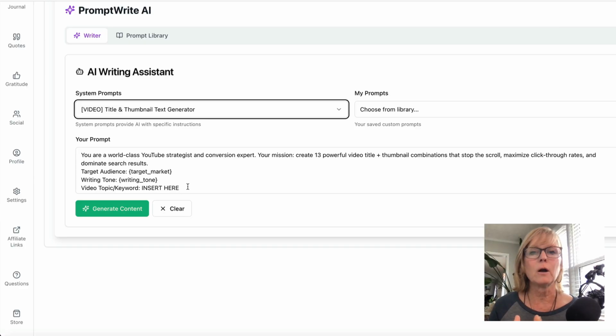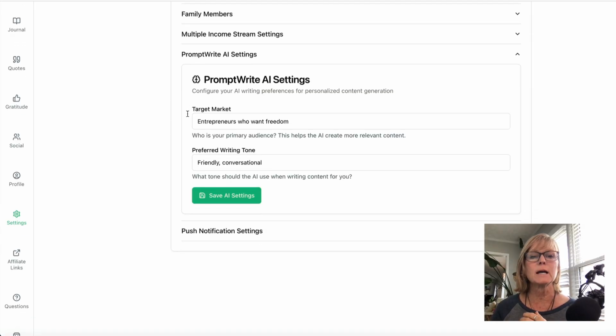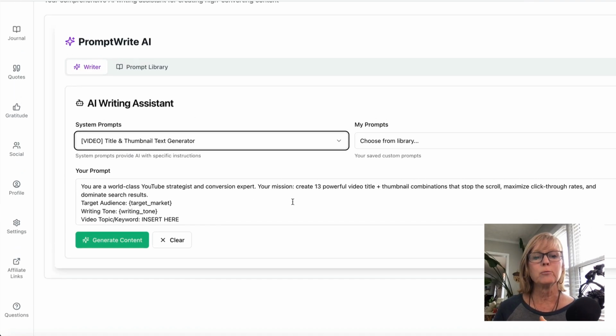Before I go any further, I have to mention that we get to save our target market and our writing tone into Prompt AI so that it automatically knows who our target market is and what our writing tone is. We don't have to retell it every time. So under settings, come into Prompt AI settings, and this is where you can put in your target market and your preferred writing tone and just save it. So now when we're inside of Prompt AI, we don't have to tell it that anymore. Like that's something that it'll know automatically.